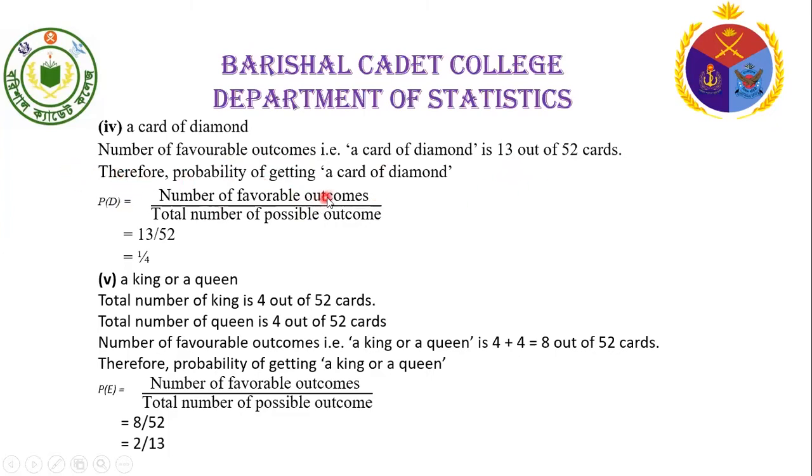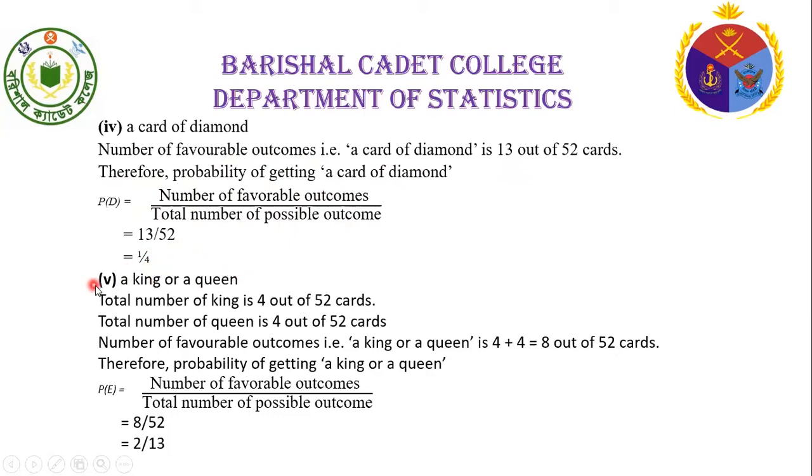Therefore, the probability of getting a card of diamond, that is probability of D, equals number of favorable cases divided by total number of cases. Here, number of favorable cases equals 13 and the total number of cases equals 52. That is the required probability equals 13 by 52 equals 1 by 4.